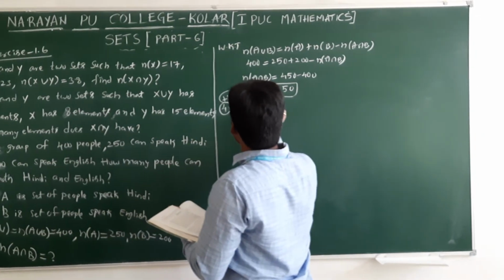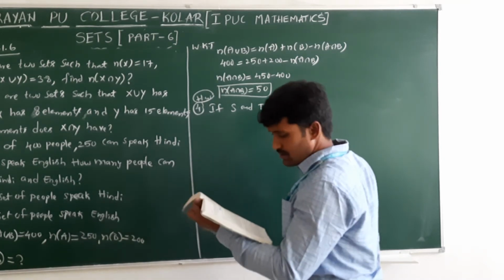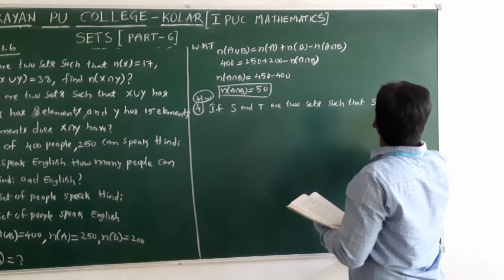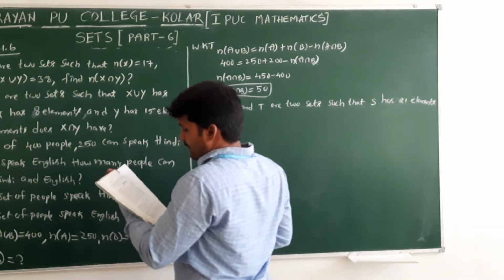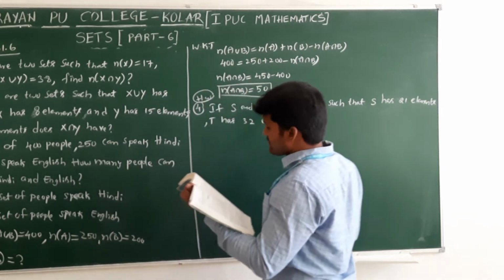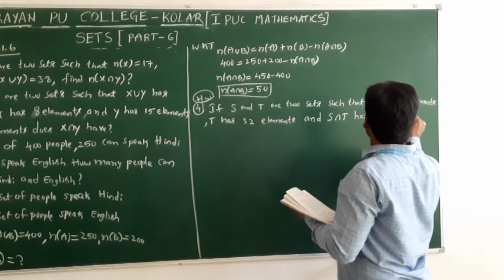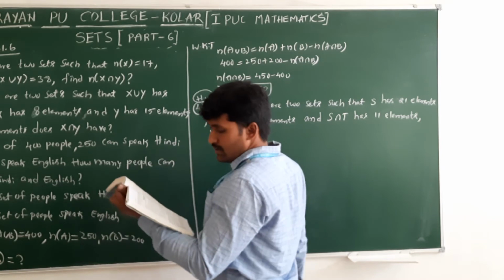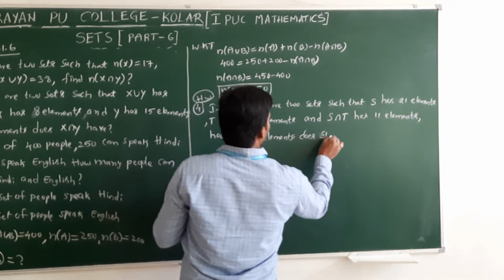If S and T are two sets such that S has 21 elements, that means n of S is 21, T has 32 elements, and S intersection T has 11 elements, how many elements does S union T have?